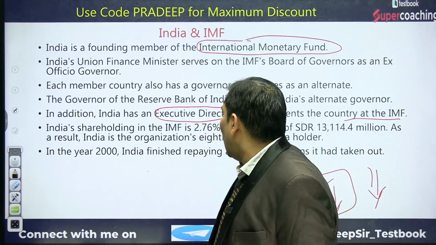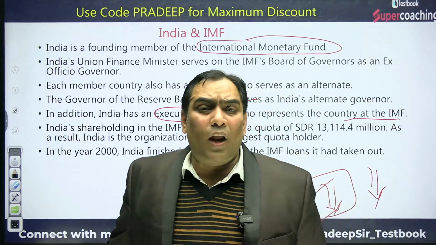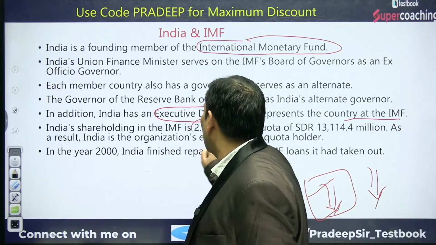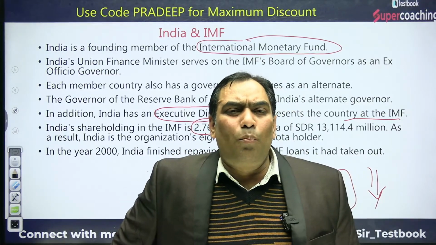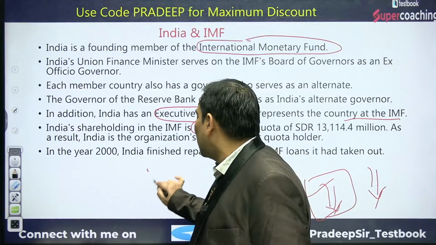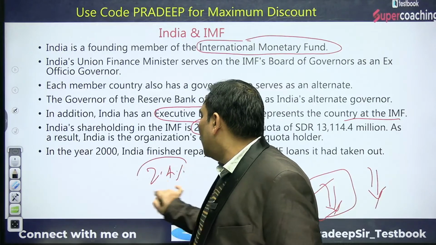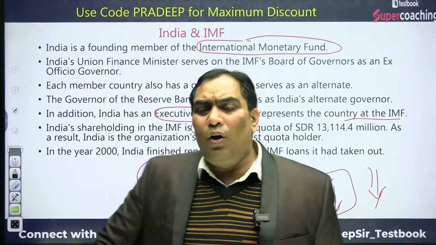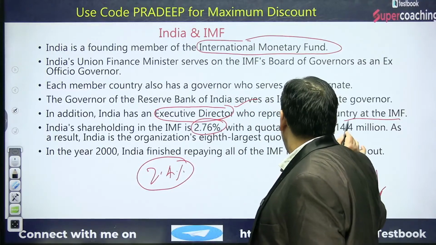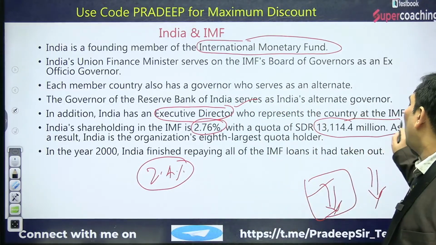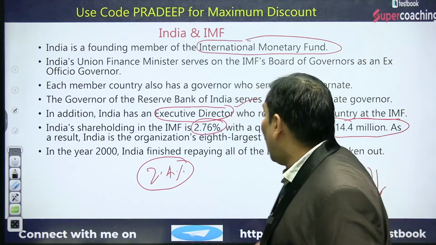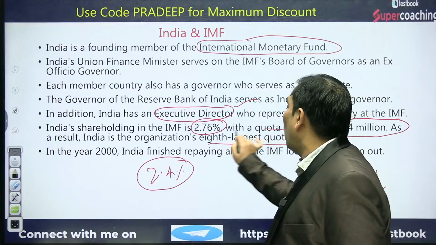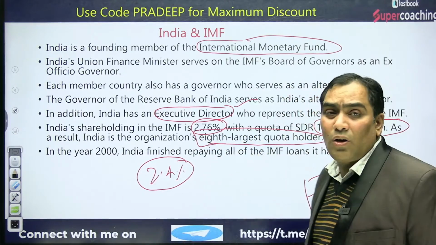Okay, so this is about the quota. I will discuss what the meaning of quota is. Recently, the quota of India has increased to 2.76% from 2.4%. Earlier, the quota of India was 2.4%. Now it is 2.76%, and it is 13,114.4 million. Okay, and India ranks as the 8th largest quota holder.